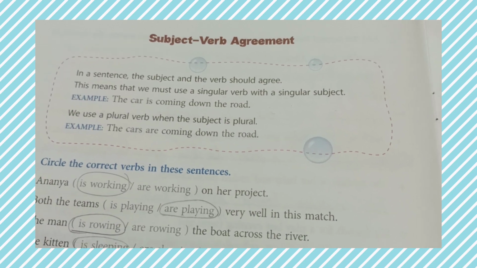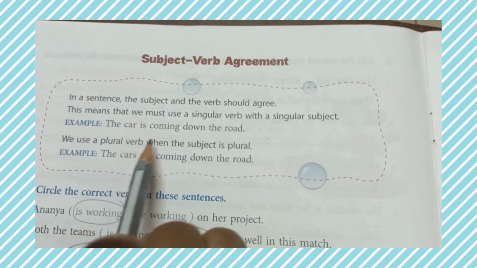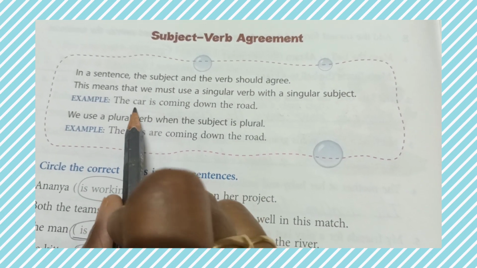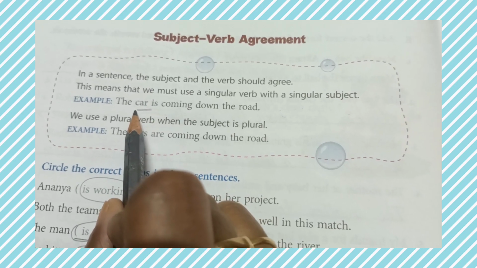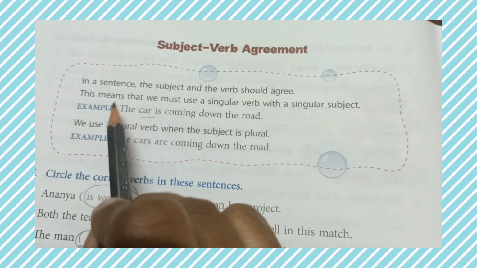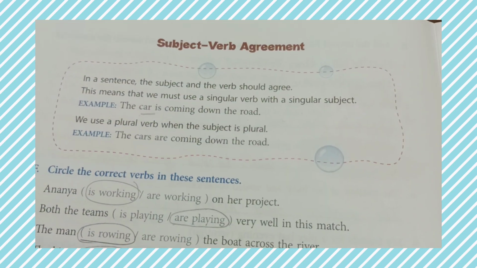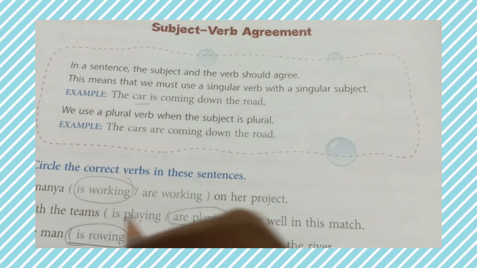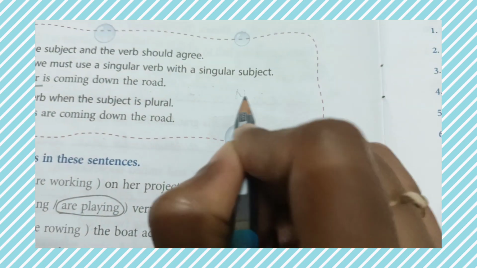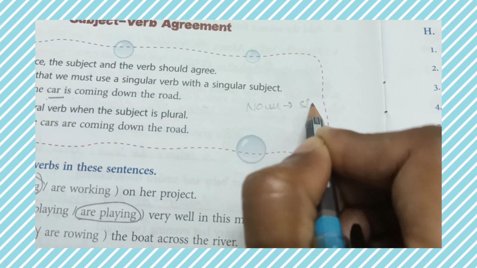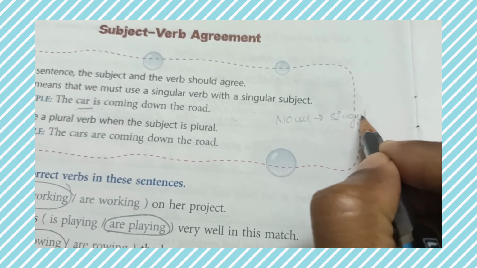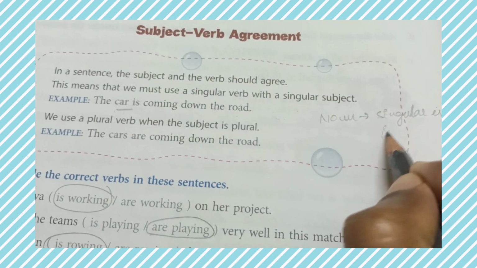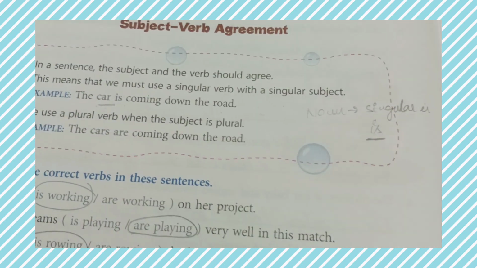In a sentence, the subject and the verb should agree. That means the helping verb should agree with the subject of the sentence. For example, the car is coming down the road. Here we are talking about a car. This means that we must use a singular verb with a singular subject. Already we discussed this. So if the noun is singular, we have to use is.